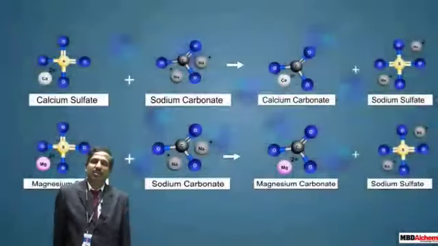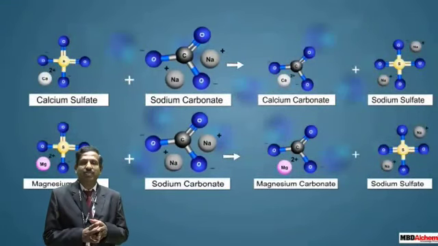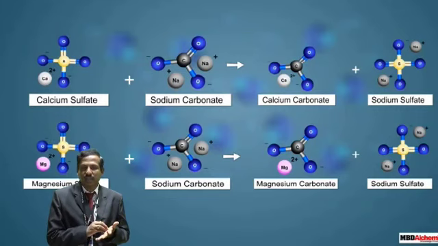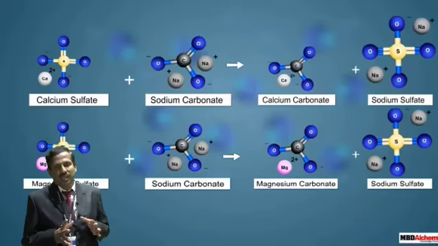Second method is regarding your Calgon conditioning. What do you mean by conditioning? Conditioning is that we convert the scales into the sludges which can be easily removed by the blow down operation.